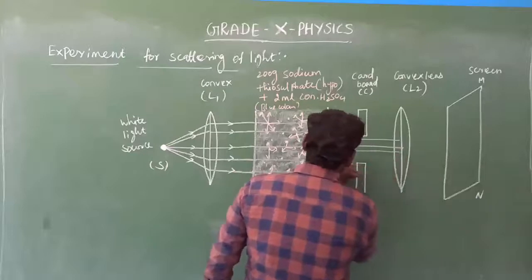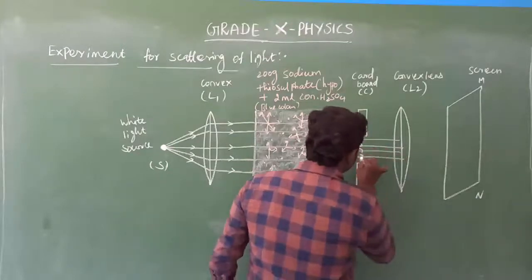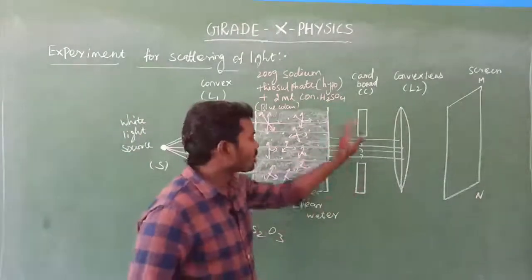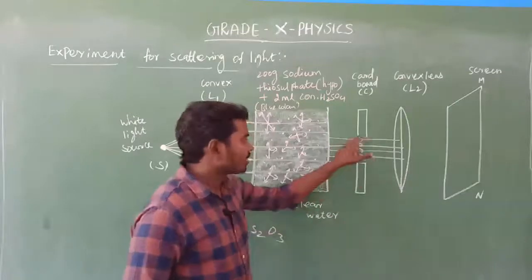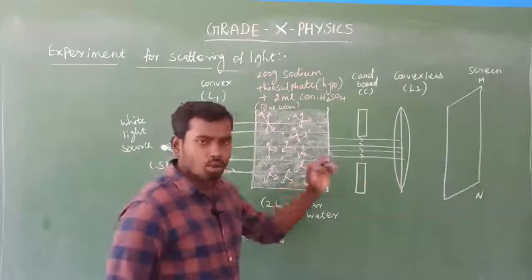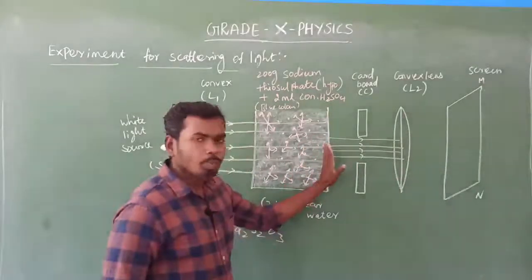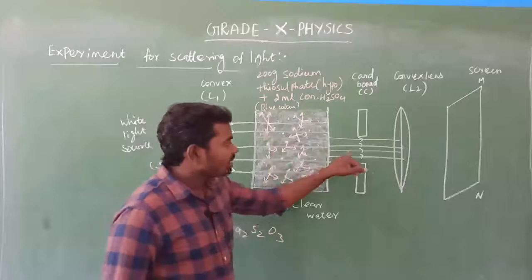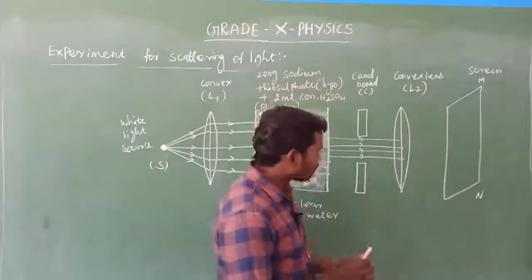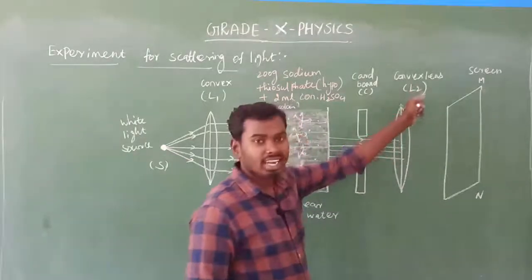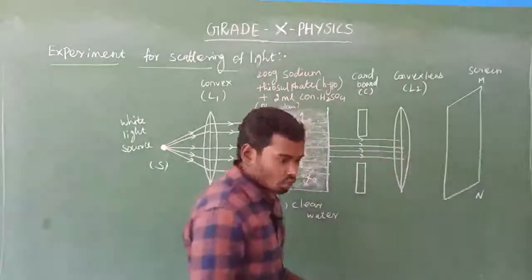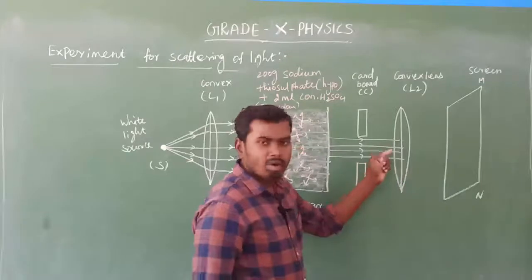Cardboard allows only the minimum parallel beam of light rays, because the cardboard restricts most of the parallel beam of light rays; it allows light only through the circular hole in its middle. Yes. So after passing through this water tank, the parallel beam of light rays again falls on the surface of the second convex lens, L2. Am I right?